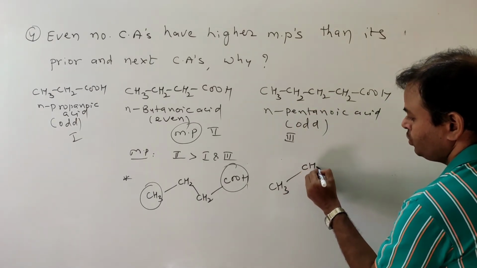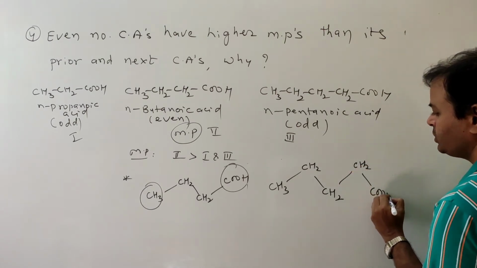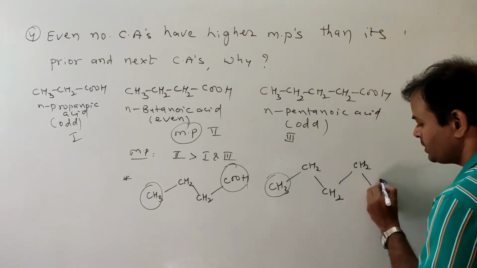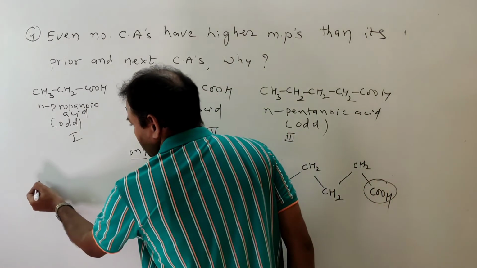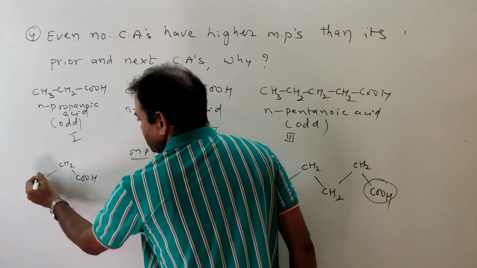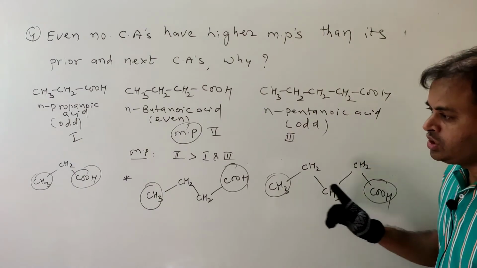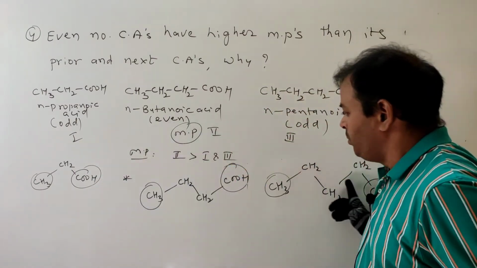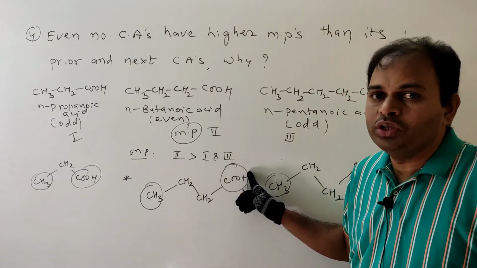CH3, CH2, CH2, CH2, COOH. Terminal groups are same side in the zigzag chain. And now, what about here? CH3, CH2, COOH. Same side. Terminal groups are same side in these two cases.